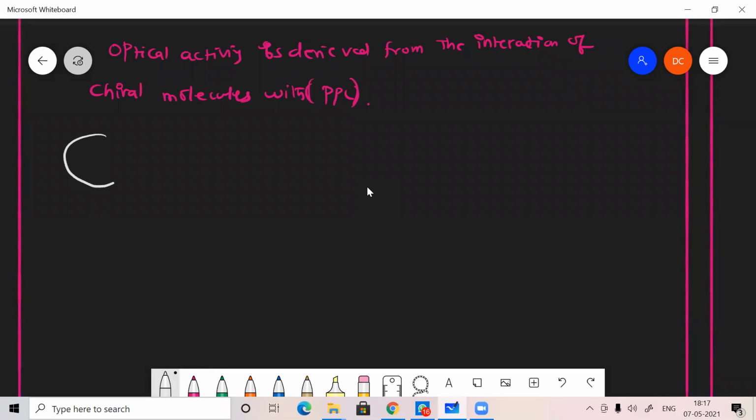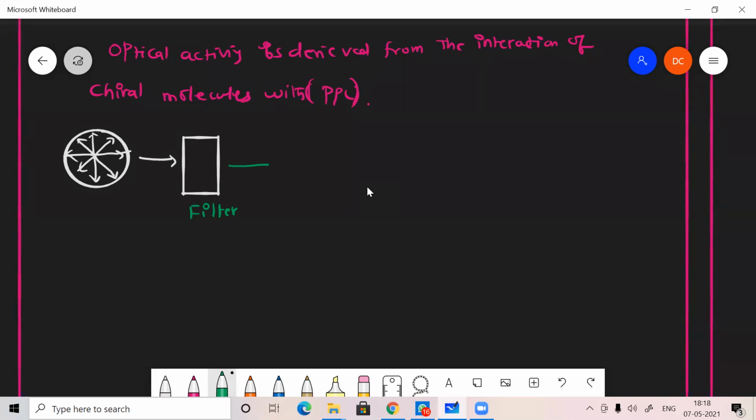Here, assume that it is a light source. Light, we know, is multi-directional. In each and every direction, the light will be passed. Now we are passing the light into a filter. The filter will allow only one directional light.